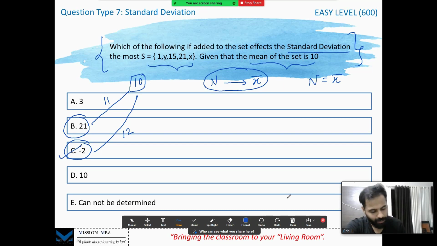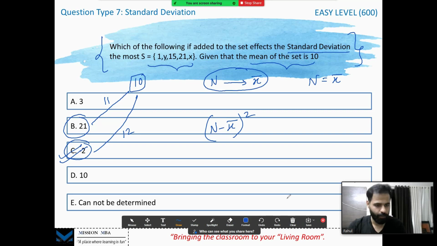That simple, guys. The answer is C. When you're looking for a number which impacts the standard deviation the most, look for a number which is farthest from the mean, because ultimately you're going to do number minus mean and then square it for calculating standard deviation. You have seen it. If you don't know how to calculate standard deviation, go to the previous video. I've explained using an example as well. So here, quite simple, minus 2 is farthest from 10 and hence impacts the standard deviation the most.